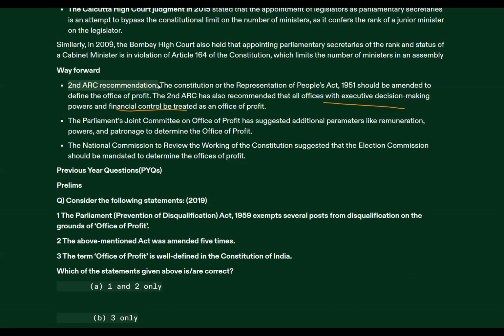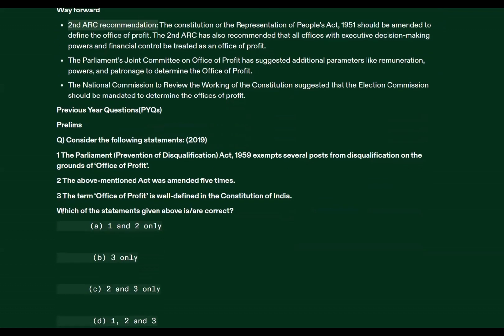Then Parliament's Joint Committee on Office of Profit has suggested additional parameters like remuneration, powers, and patronage to determine the office of profit. Then there was the Venkatachaliah Commission, the National Commission to Review the Working of the Constitution, which suggested that the Election Commission should be mandated to determine office of profit. These should be the way forward in this case. However, this is not going to come in the prelims exam, but you should be well aware of these pointers to quote in the mains exam answer writing.